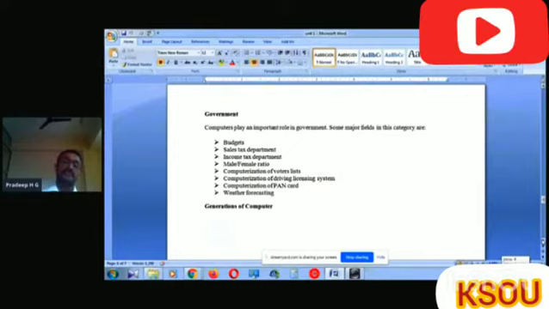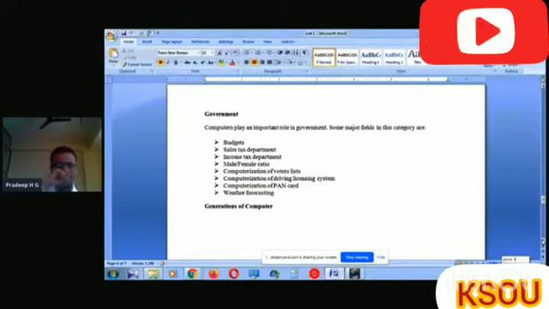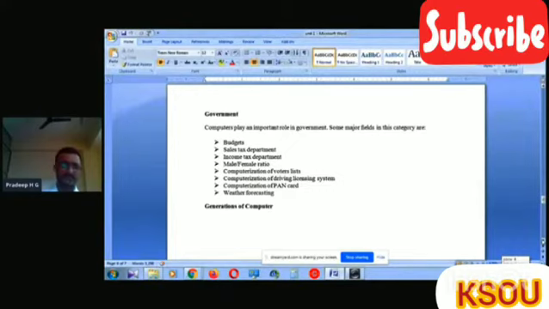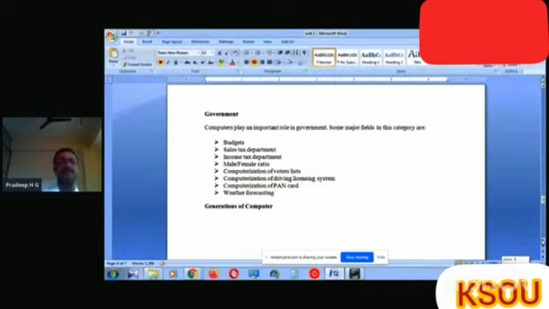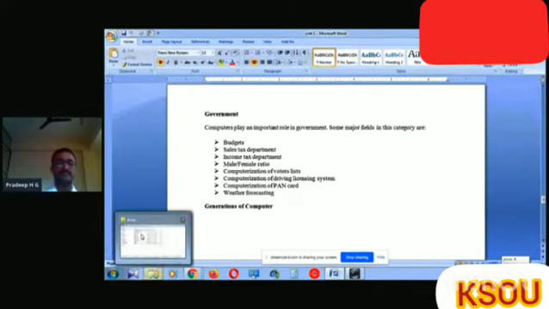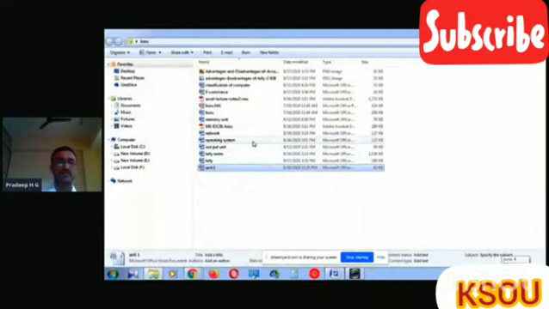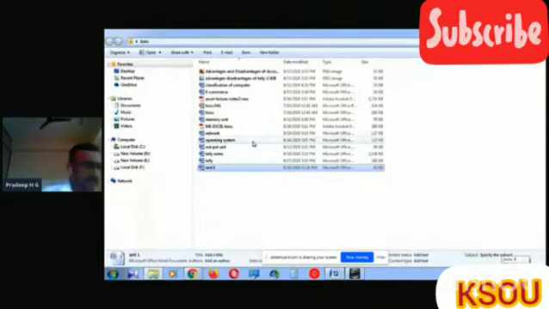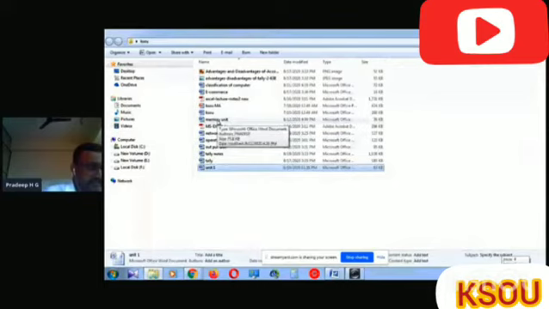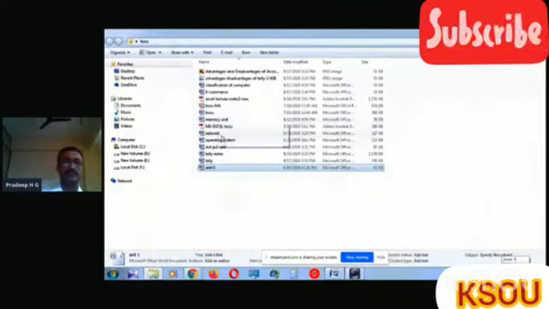Weather forecasting gives the details of weather, the temperature or the rainy season and other things in the weather department. All those data will be generated and characterized by using the computer system. Then we go for another concept, that is input output devices.